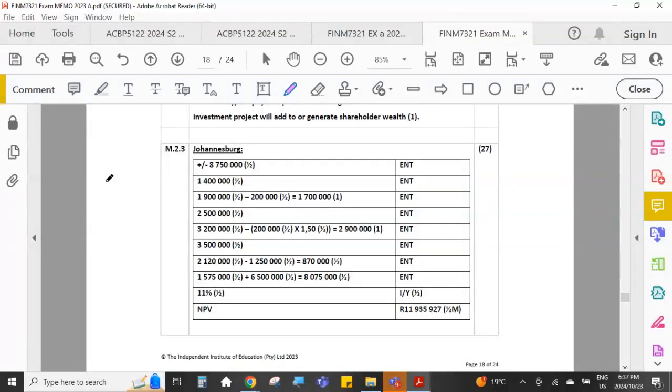Okay, so if the question does not specify a method, you are free to use whichever method you want for calculating your net present value.